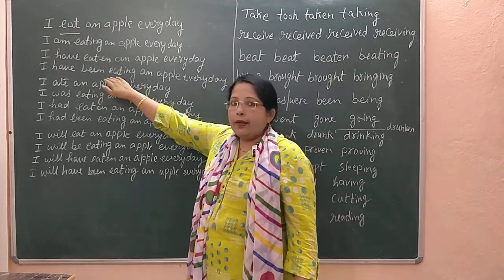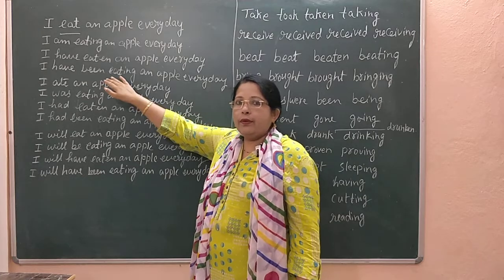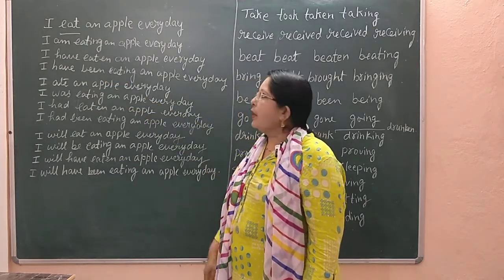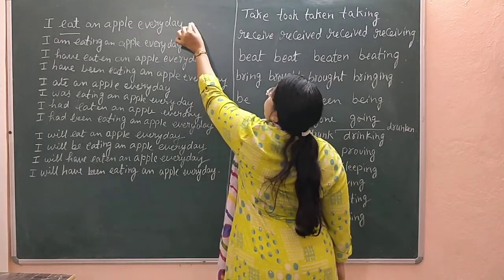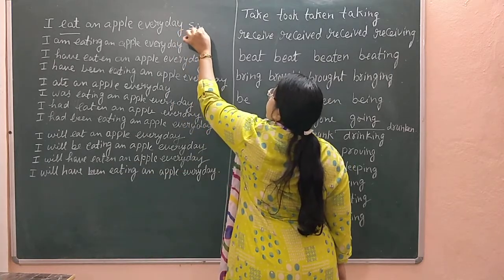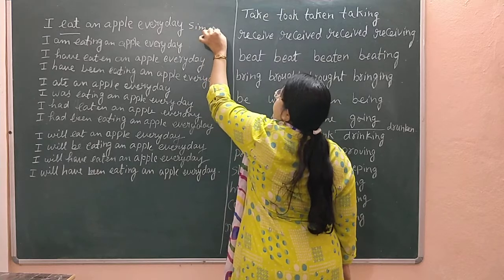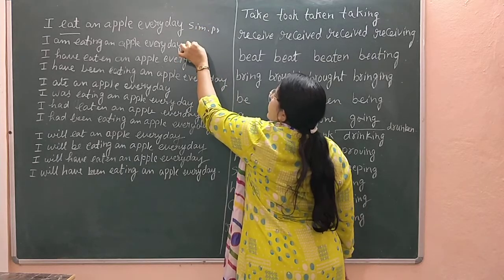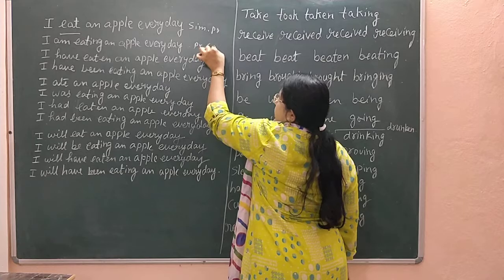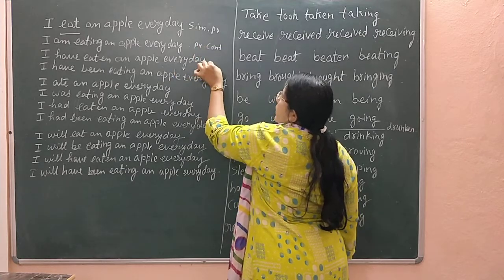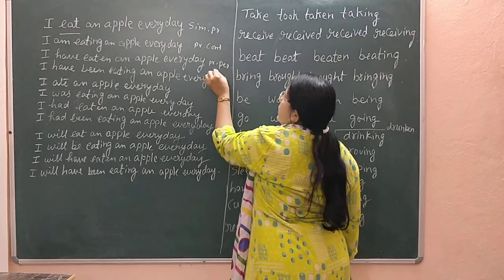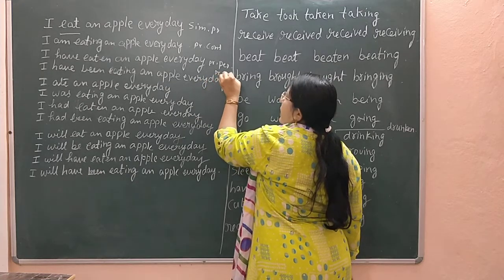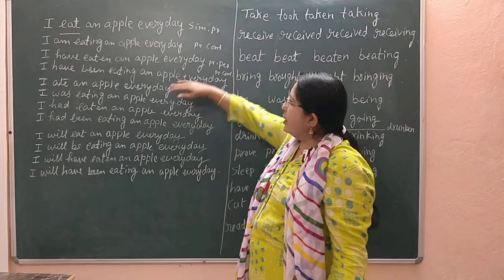If you need, you can even write that. This is simple present. This is present continuous. And this is present perfect. And this is present perfect continuous. Okay, these are the 4 forms.